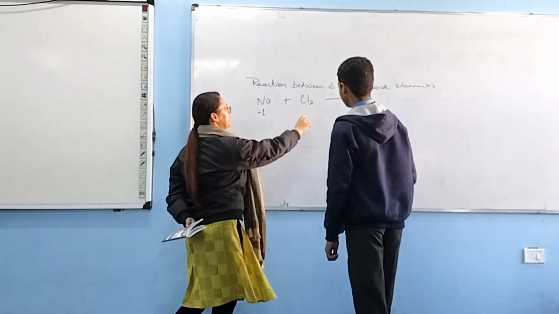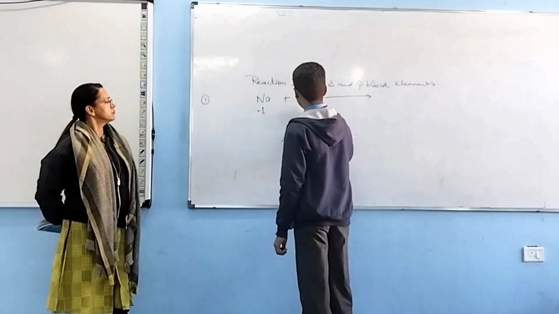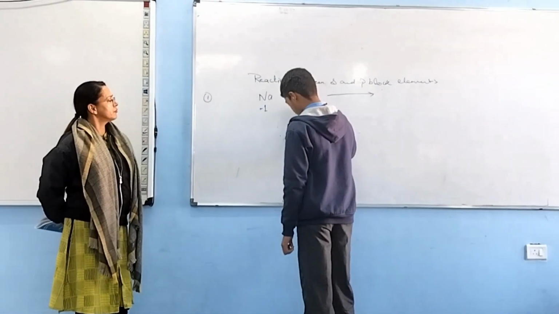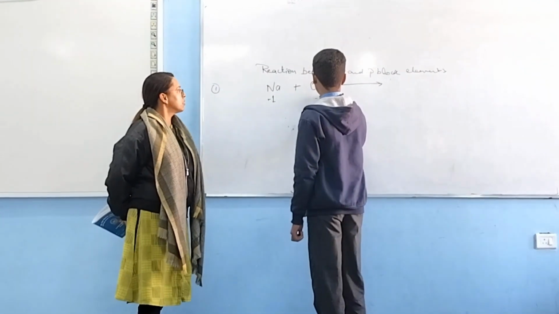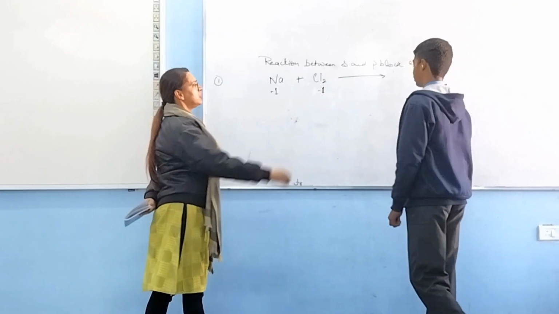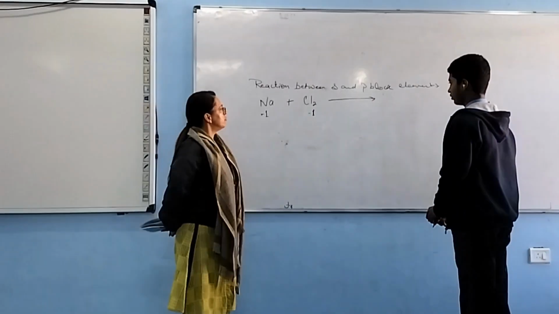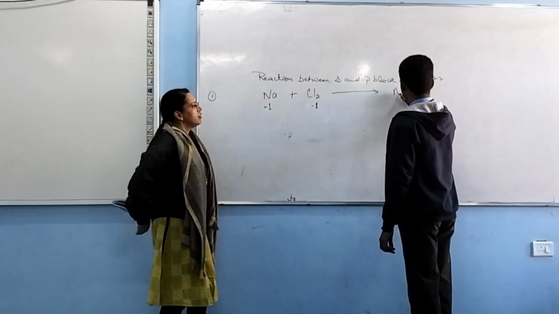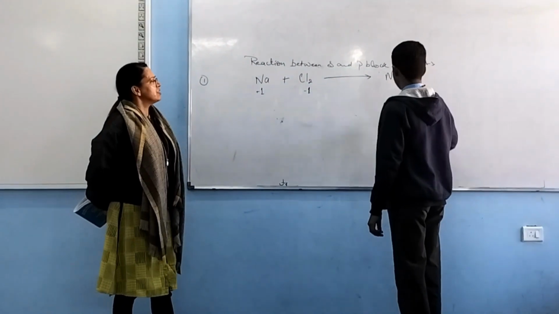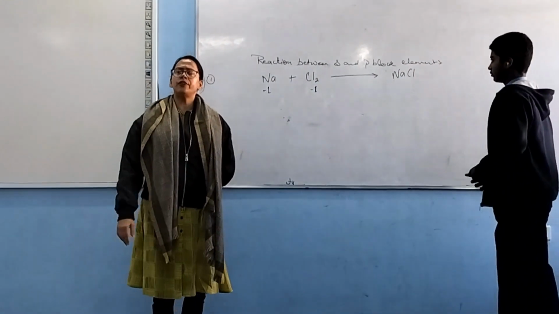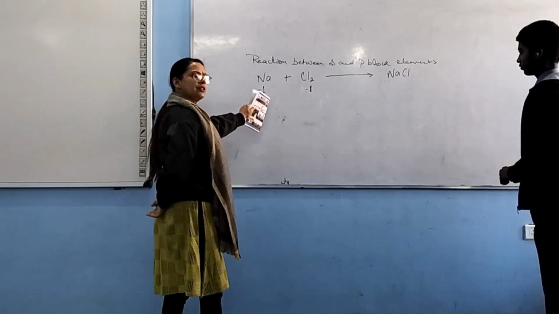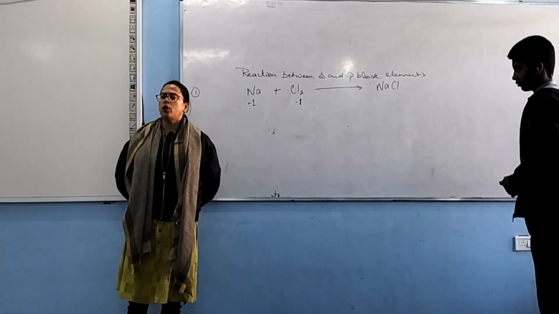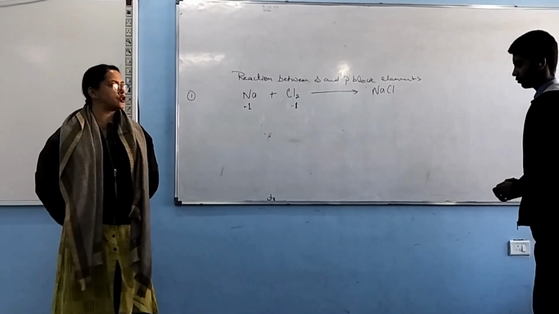And the valency of chlorine is minus 1. So the new compound formed would be NaCl. In future, we will be learning about balancing the equation. Presently, it is not in the balanced form, but we are focusing only on the reaction.